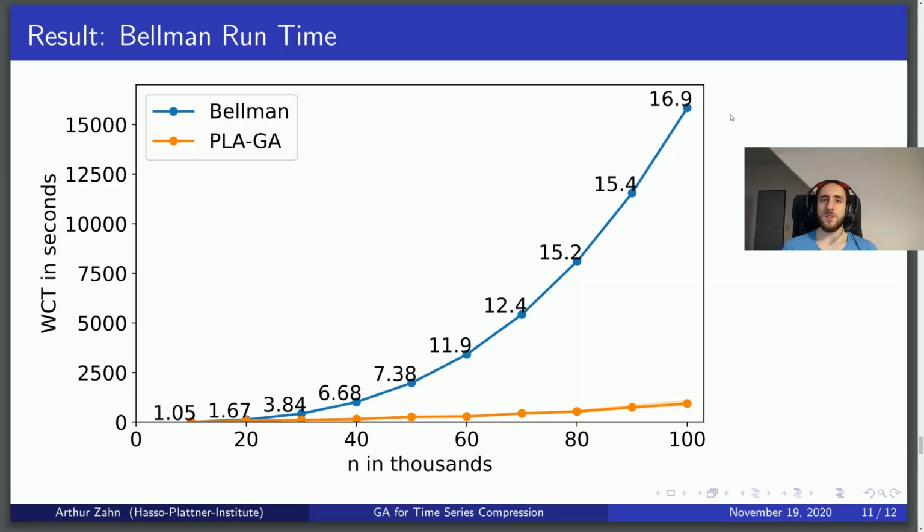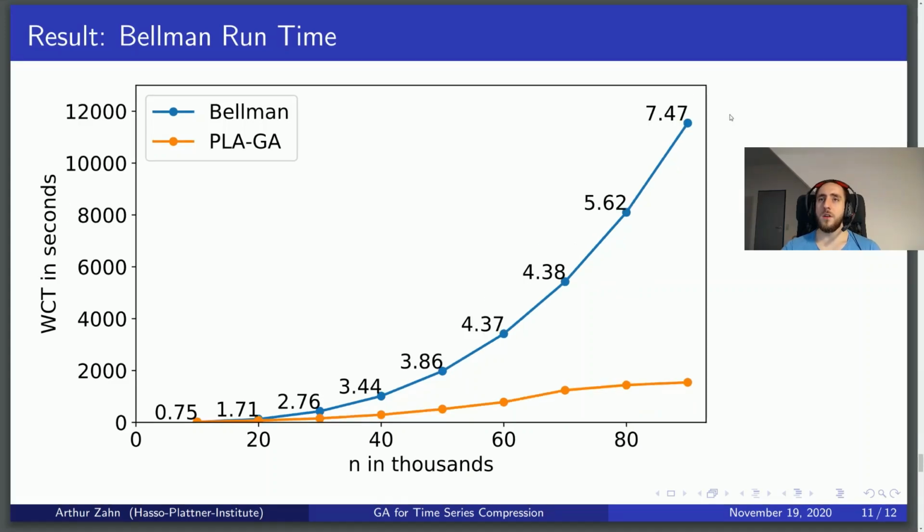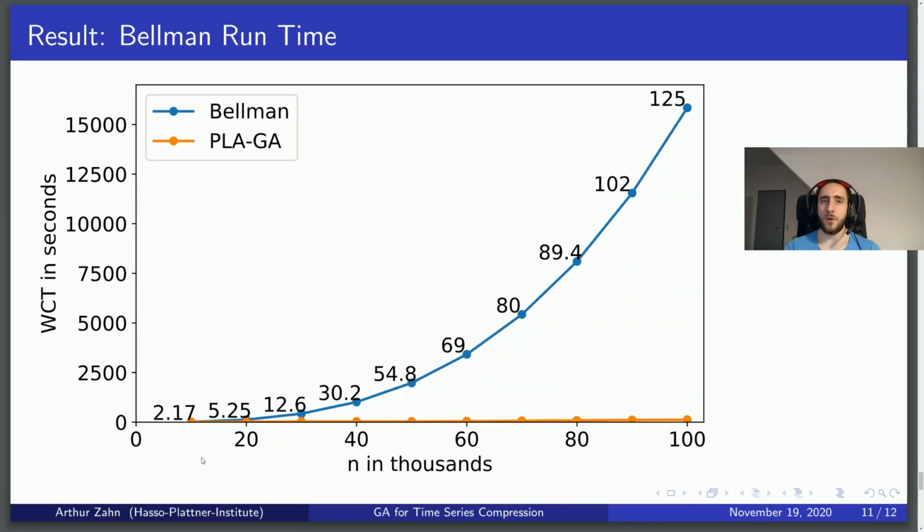Across all datasets, we consistently scale better than Bellman, though the final speed up reached again differs based on the dataset. So the result on another dataset here is only a speed up of 7.5. And we can see here that at the beginning, for 10,000 points, we were even slower than Bellman, whereas there are also time series which are very friendly towards our algorithm, where we managed to reach a speed up of above 100.